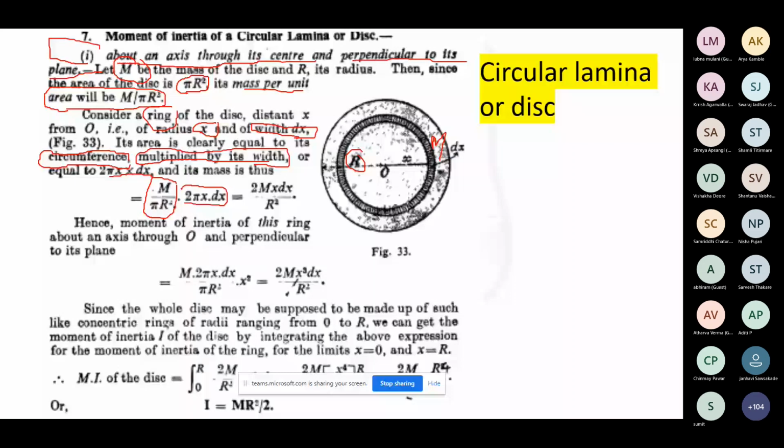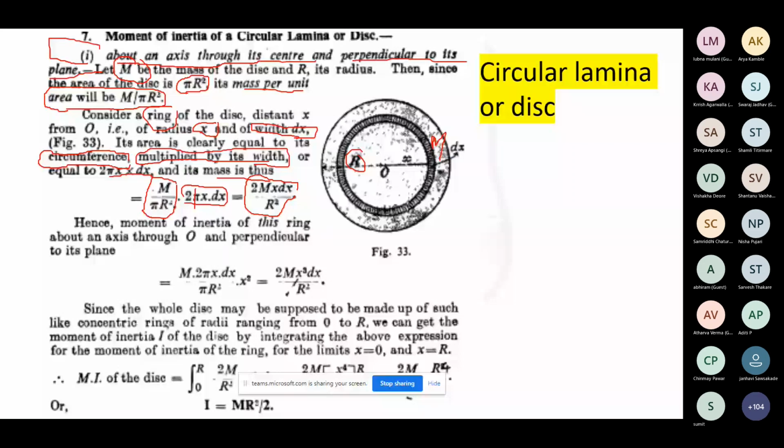So we express that in terms of m by pi r square multiplied by the area, which gives the complete mass. The mass we calculated here is twice m x dx by r square, as the pi cancels out.